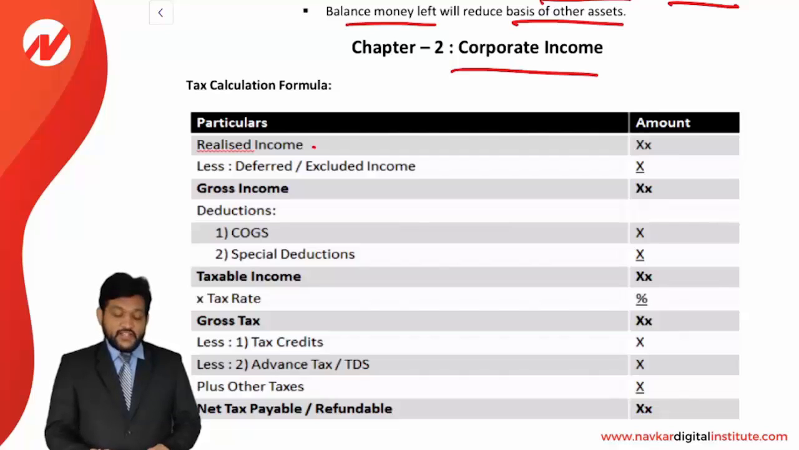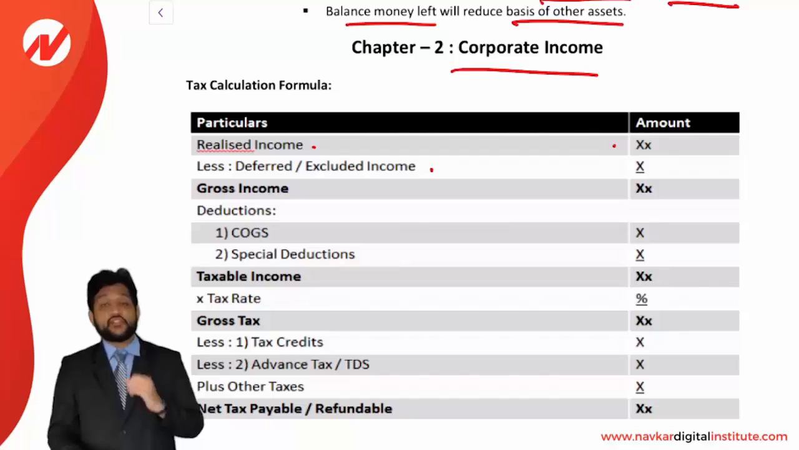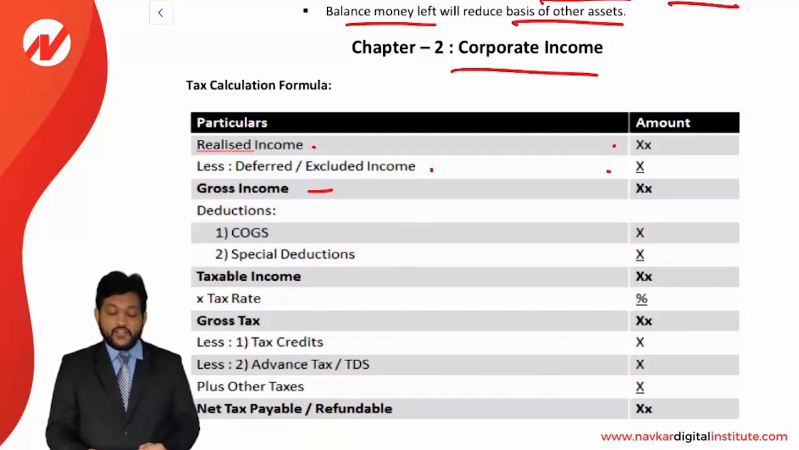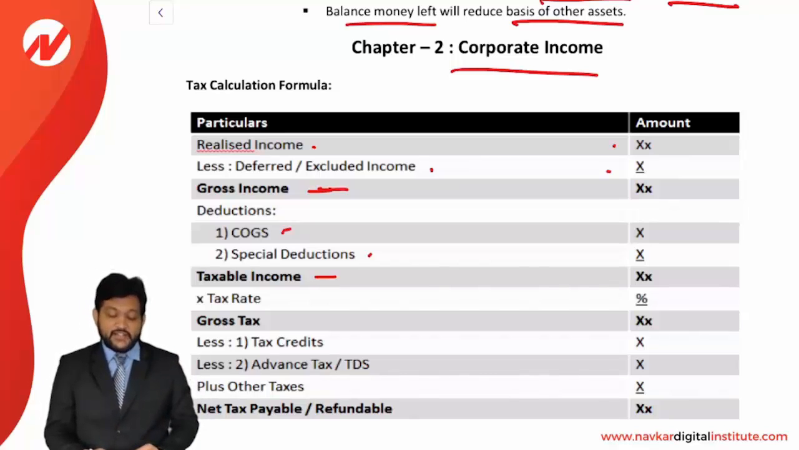First of all, realized income is to be written here. Then we will exclude deferred and excluded income. First of all, we are writing all the incomes, and then we reduce deferred or excluded income from that. So we will get a gross income. From gross income, there are two deductions. One is the COGS, that is cost of goods sold. Another is a special deduction. Certain special deductions we'll discuss in the chapter, and we'll come to know what all the special deductions are. And finally, we'll get a taxable income.